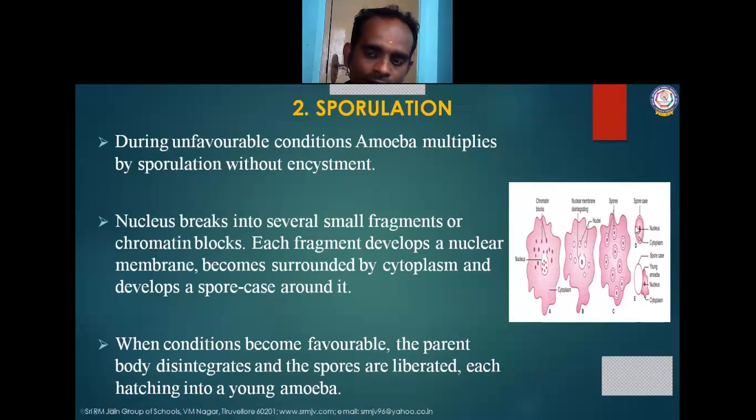See here, the spores have a nucleus and cytoplasm. When the conditions become favorable, the parent body disintegrates and the spores are liberated, each spore hatching into a young amoeba. See here, this is a young amoeba. The young amoeba is identical to the parent organism. Are you clear, children? Yes.